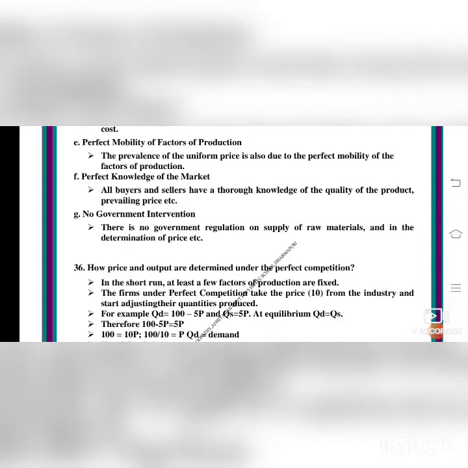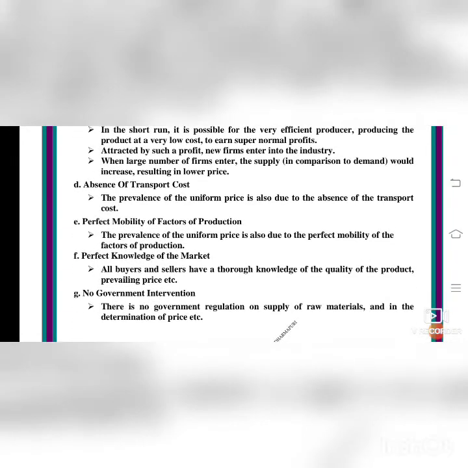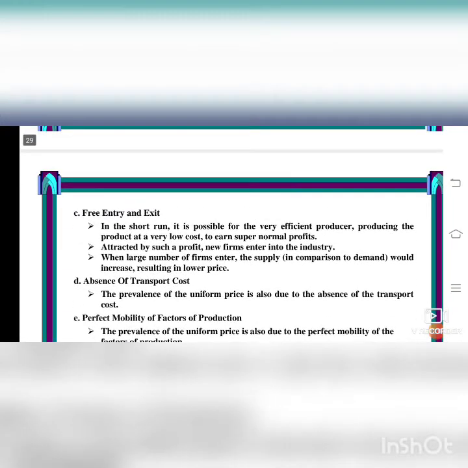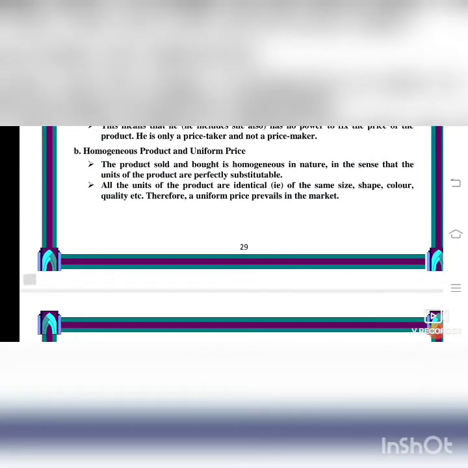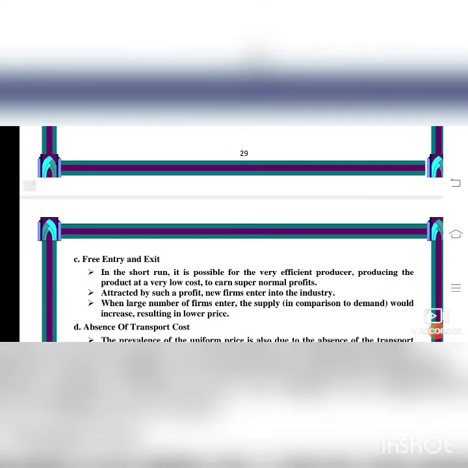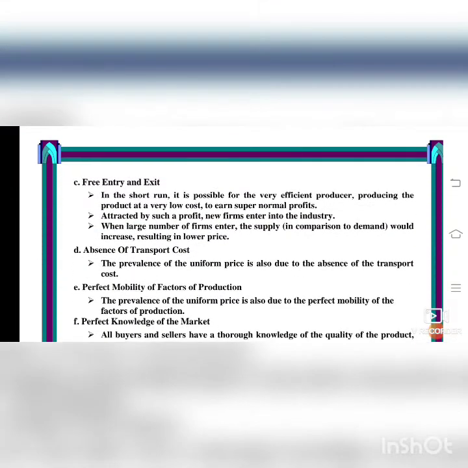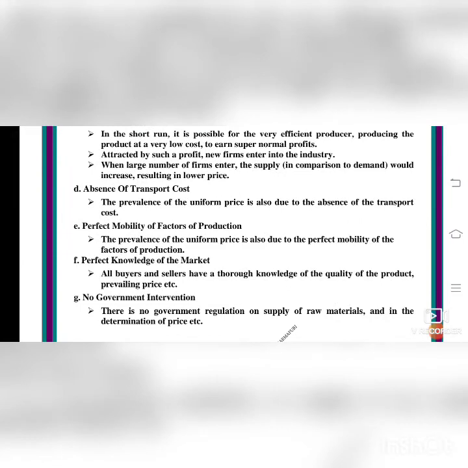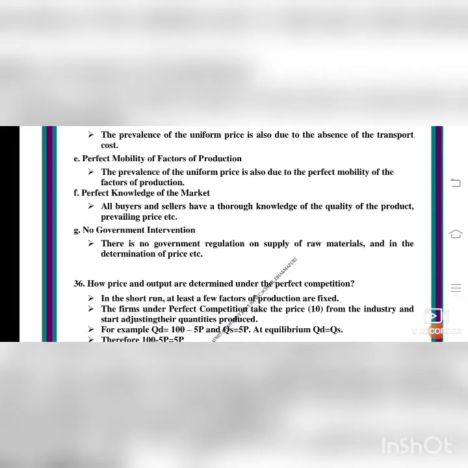Perfect competition means, as we saw, large number of buyers and sellers, homogeneous product, free entry and exit, absence of transport cost, perfect mobility of factors of production, perfect knowledge of the market, no government intervention. All these are called perfect competition.